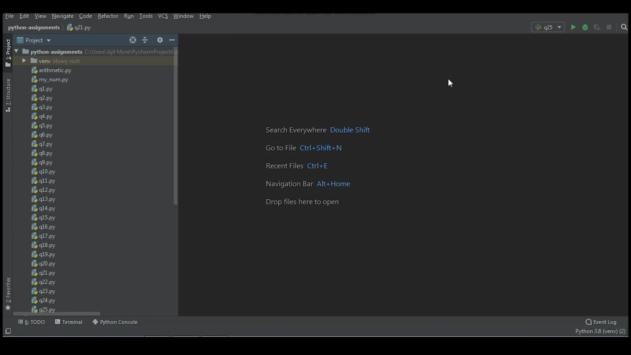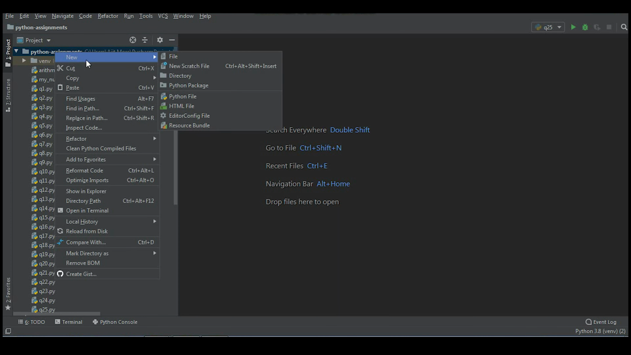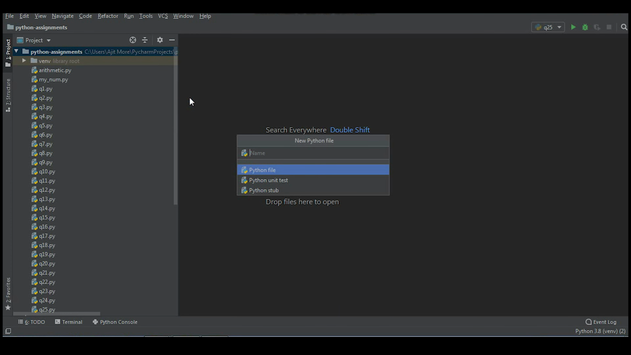We'll create a new Python file. I'll give it the name Q26.